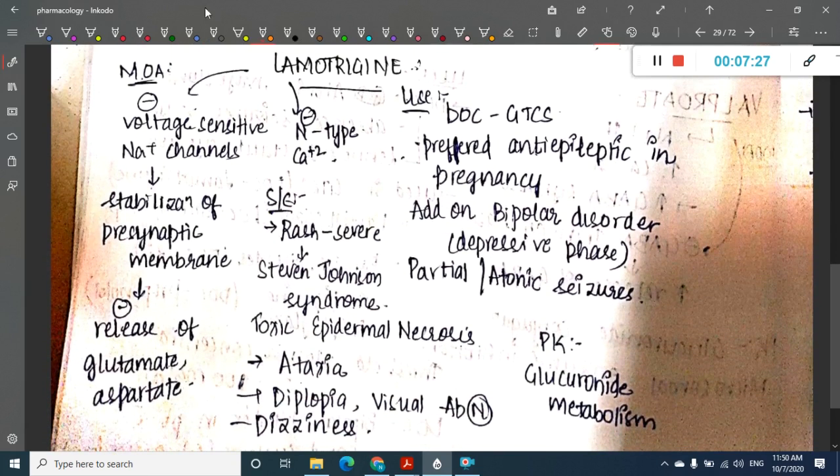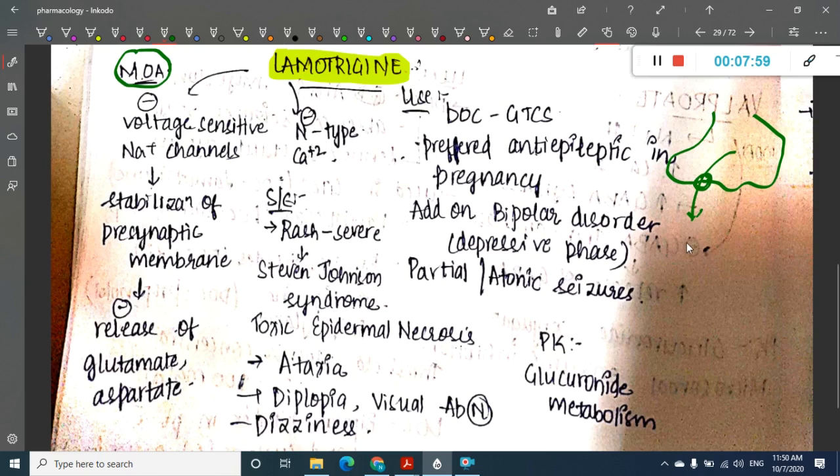Next, the next group of drug is lamotrigine. So what do you see in this lamotrigine? The main mechanism of action of lamotrigine is that it blocks the voltage sensitive sodium channels and thus stabilizes the presynaptic membrane, and thus inhibits the release of neurotransmitters like glutamate and aspartate. So if this is the neurotransmitter, it inhibits the sodium channels present here, and thus it inhibits the release of glutamate and aspartate. So this release is inhibited by lamotrigine.